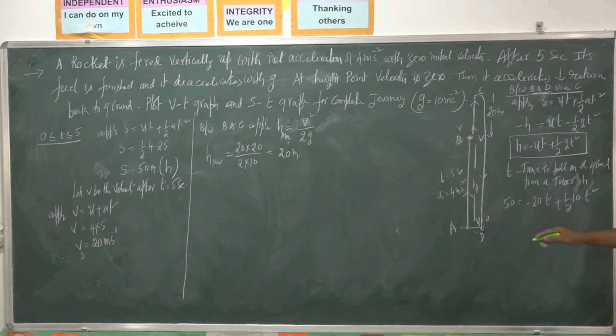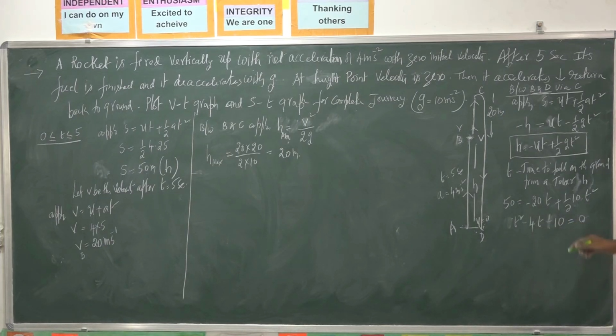So you simplify this. This is 5t square minus 20t minus 50 is equal to 0. I cancel by 5: t square minus 20 by 5, 4t, minus, bring this side, 50 by 5, 10, equals 0. So this is a quadratic expression in t, and I want its roots.